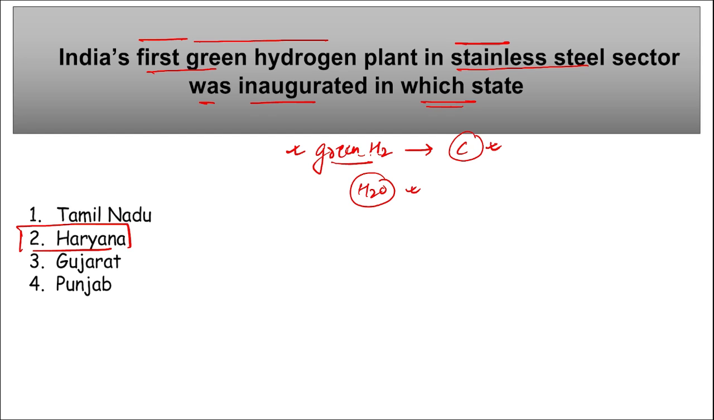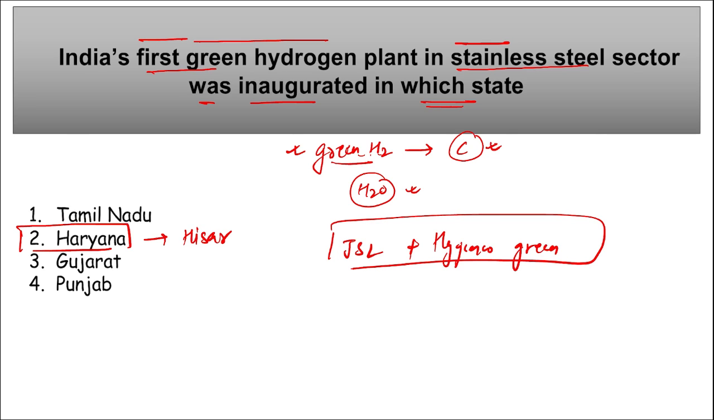Then coming back to this, where will this first green hydrogen plant be? In Hisar, Haryana, correct? And this hydrogen plant has been set up by GSL in association with Hygenco Green Energies Private Limited. So these are the two organizations which have set up this first green hydrogen plant in the stainless steel sector in Haryana. And GSL is Jindal Stainless Steel Limited, that is in Hisar, Haryana. Correct? Take a note of this.